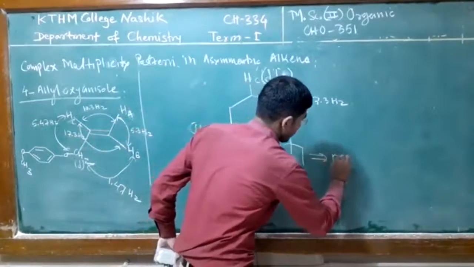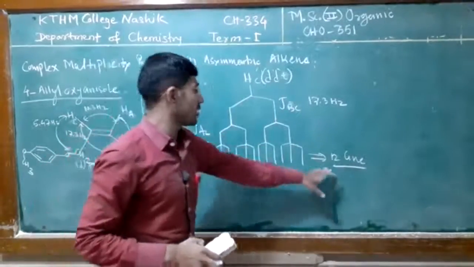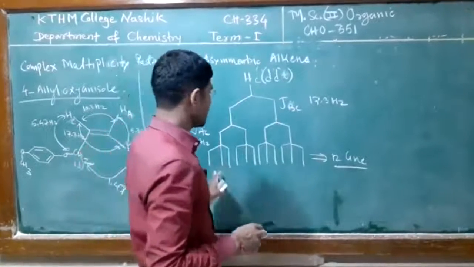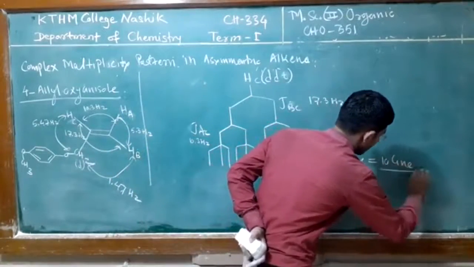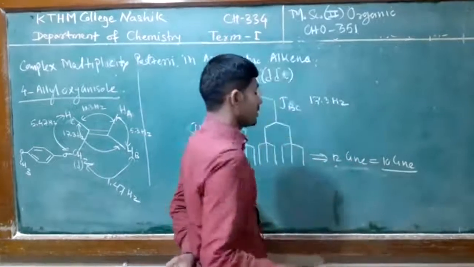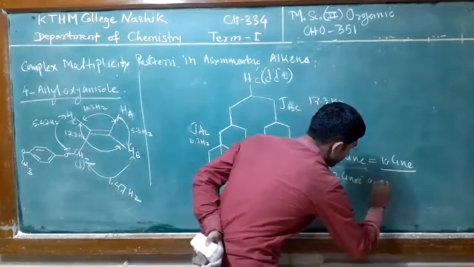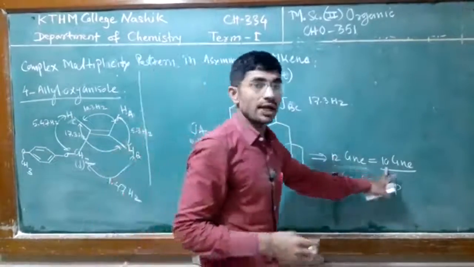So for the HC proton we should observe 12 lines. But if you observe the spectra, we observe only 10 lines here. How many lines? 10 lines. It means 2 lines overlap here, and because of that overlap they look like 10 lines.